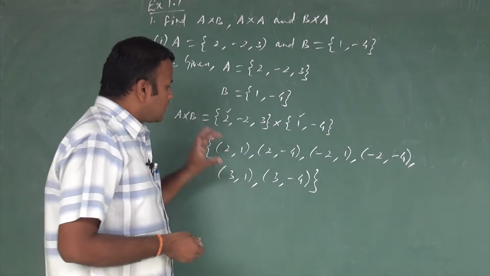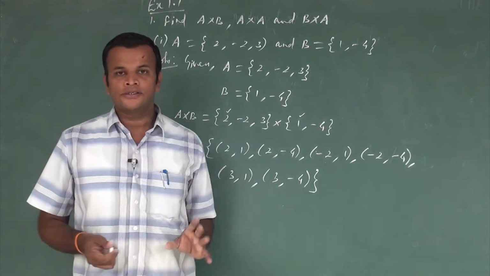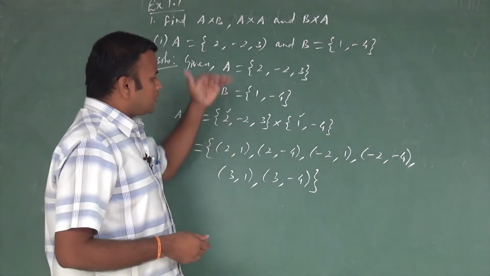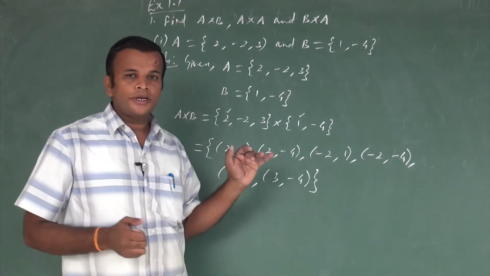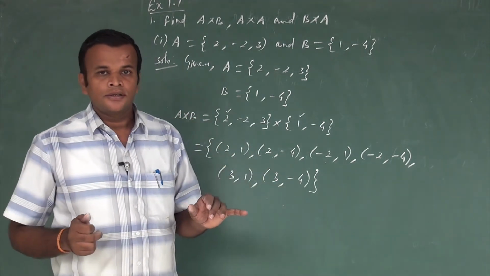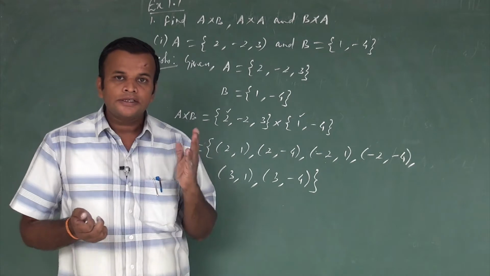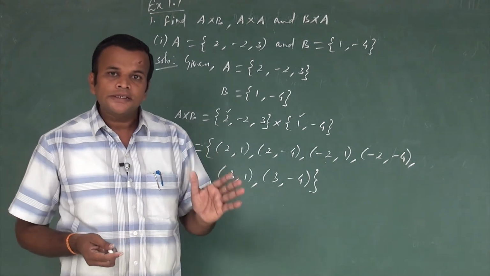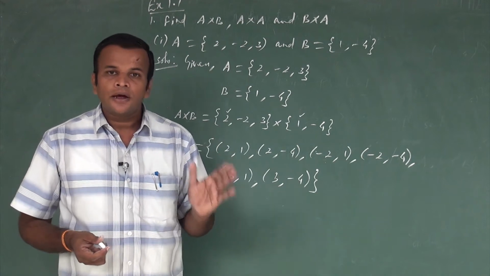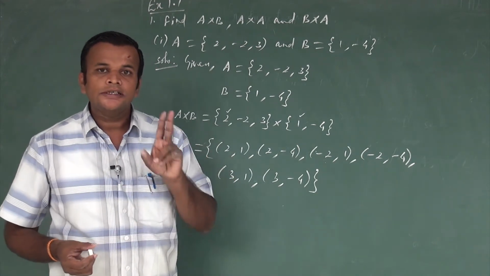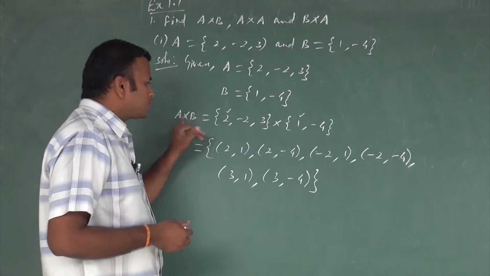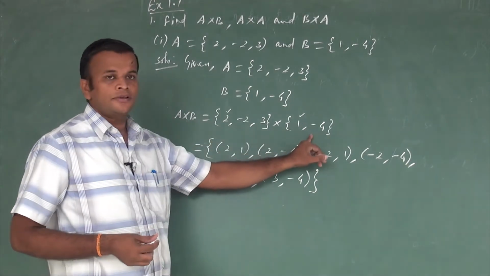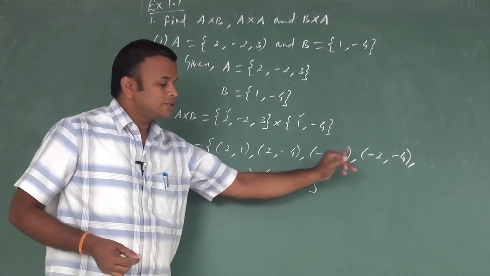Now we write all the possible ordered pairs. We already wrote the definition of A cross B. What is the definition of A cross B? In the ordered pair (a, b), it satisfies one condition: the first element lies in the first set and the second element lies in the second set. So now we write A cross B. Now you see all the elements.